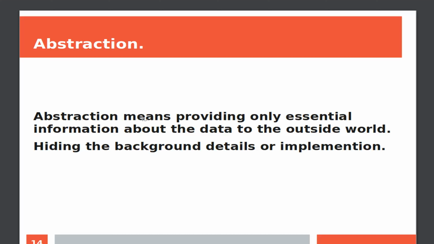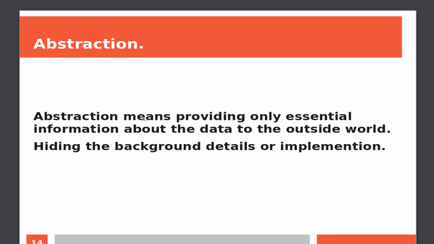There may be a lot of data, but the user requires only some part of the data. In that case, we can hide unwanted data from the user and expose only the data that is actually used by the user.